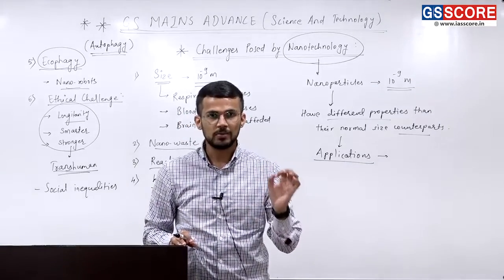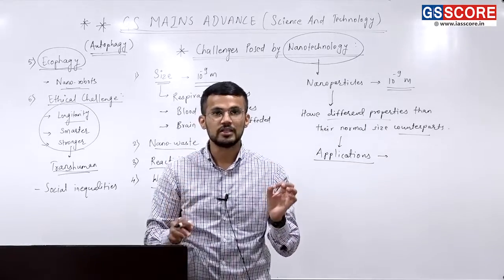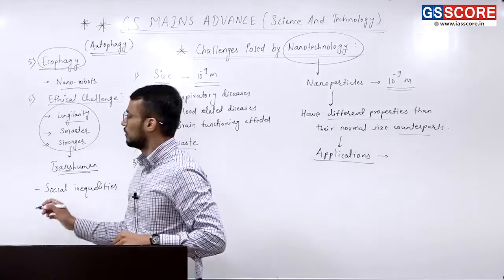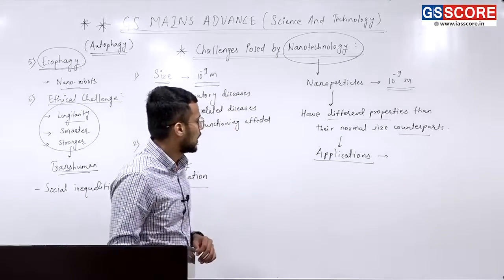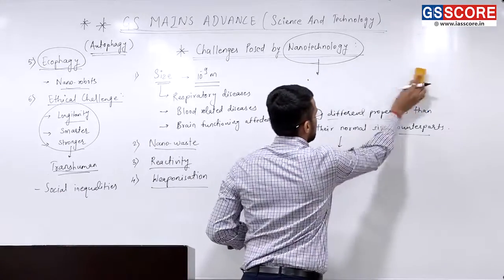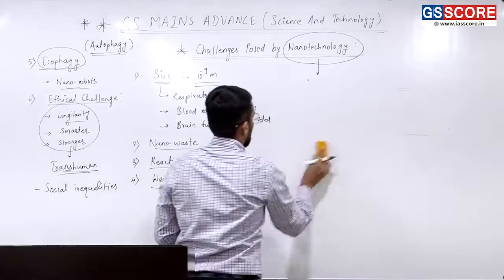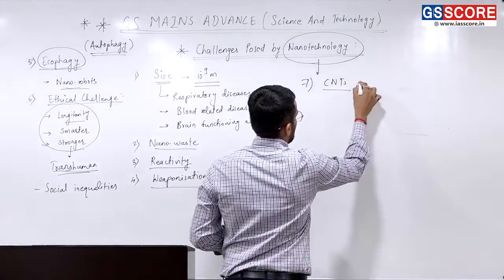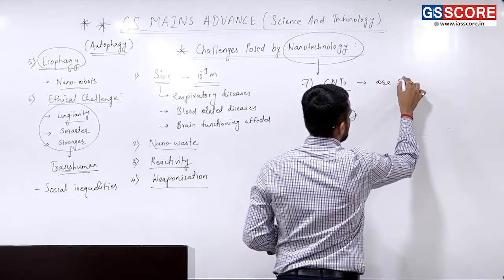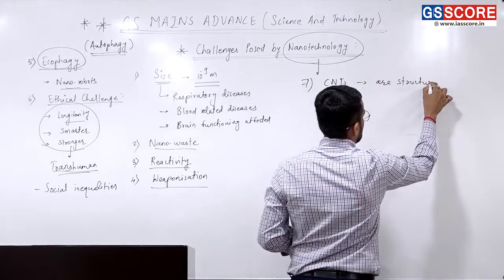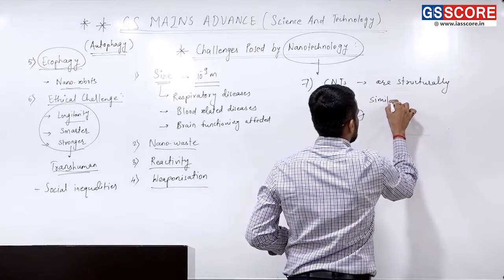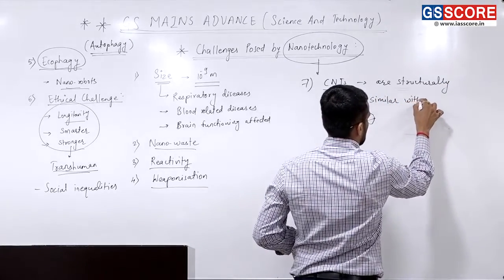But carbon nanotubes are structurally similar to asbestos, and that is one of the challenges. CNTs are structurally similar to asbestos.